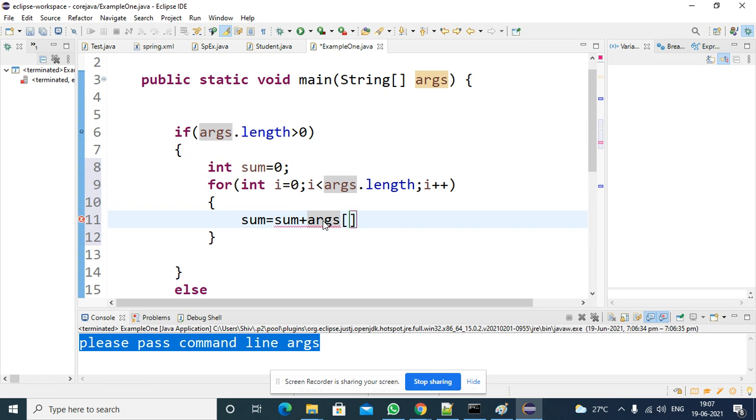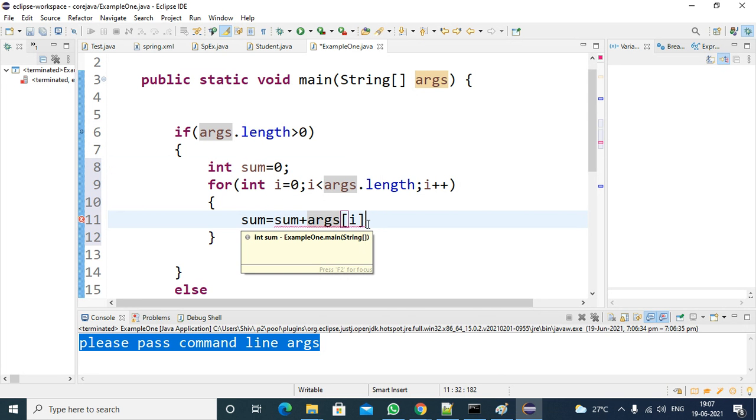So args of i, that means i is the 0 location. Args of 0 location value, please add to the sum value. The sum value is 0, so 0 plus the first value will be stored inside the sum variable, and the for loop will be executed the next time. Next time the second value will be added to the sum variable, that means to the previous value. In this way you try to execute args of i.